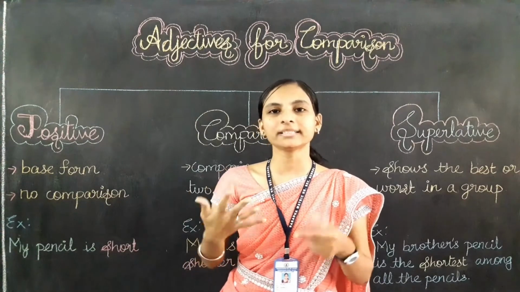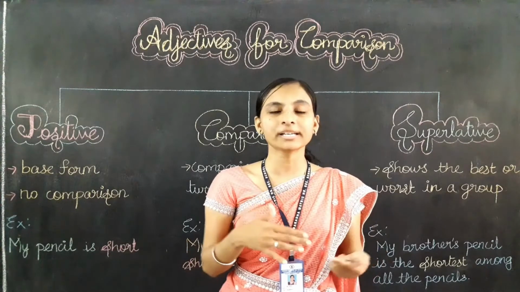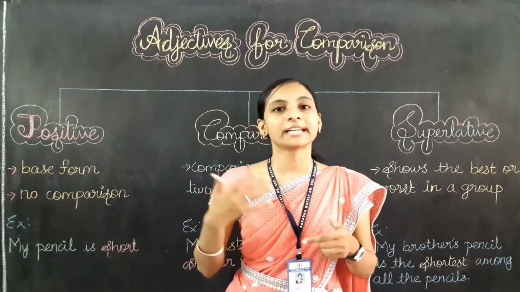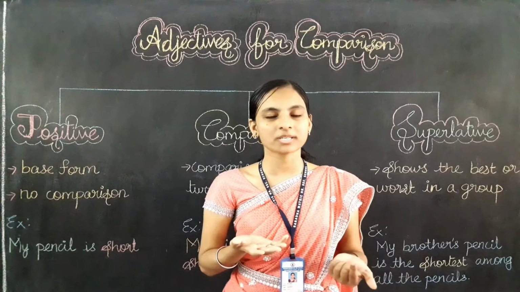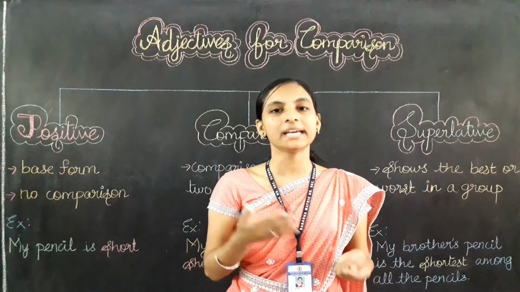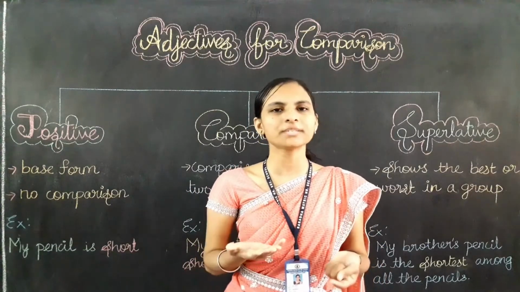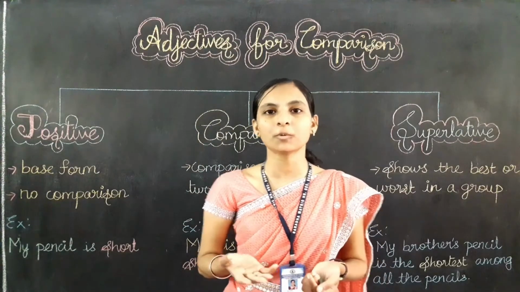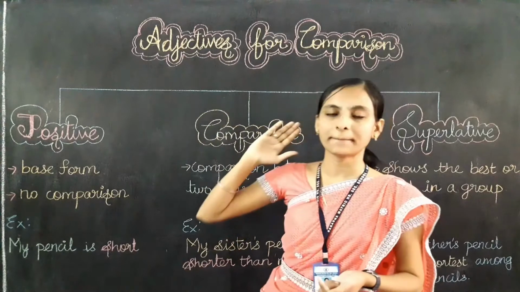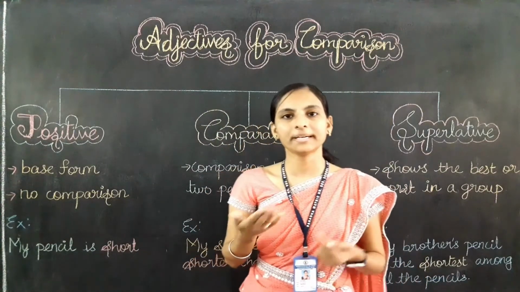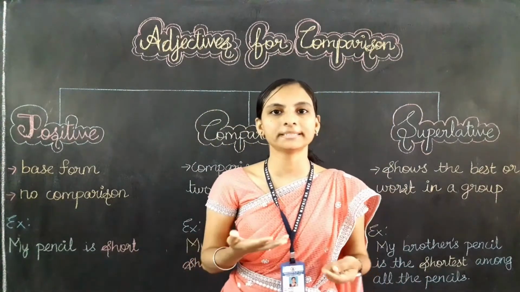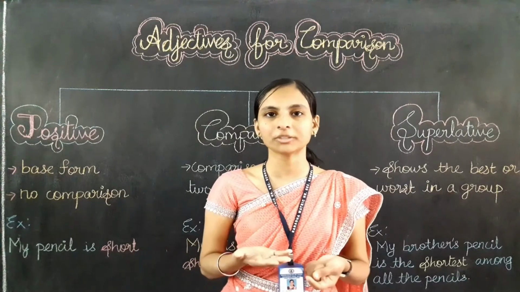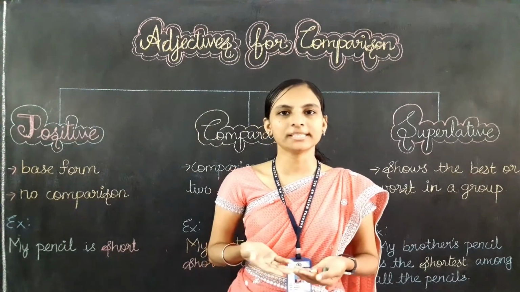Okay, we have already learned about the different kinds of adjectives also, right? Like demonstrative adjectives, possessive adjectives, adjectives of quantity, adjectives of size and a lot of things. And in this video you are going to learn about adjectives for comparison. Whenever we compare a thing, and when we don't compare a thing, which kind of adjective are we going to use? That is what we are going to learn in this video.